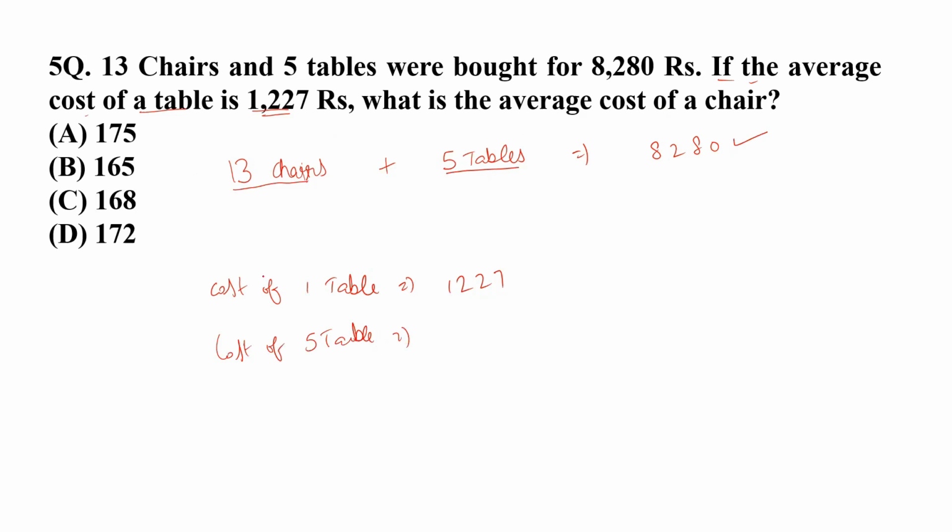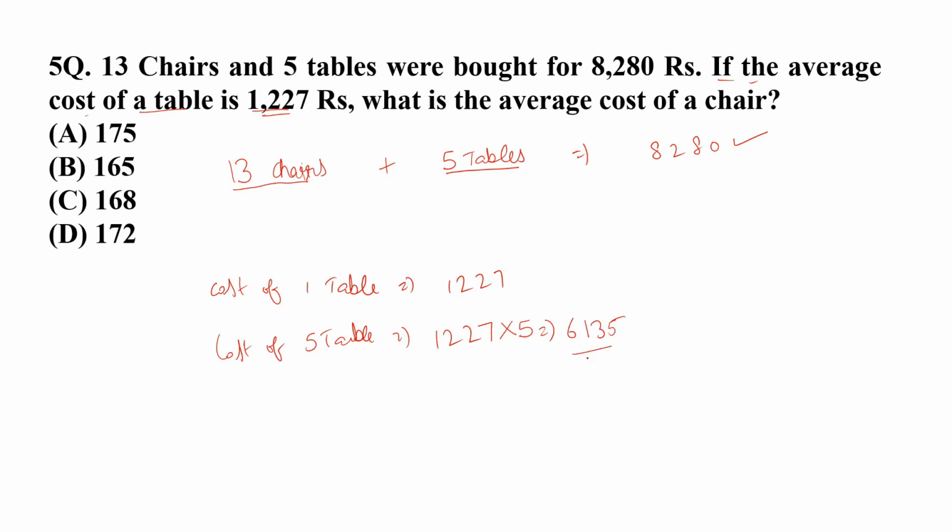So now what I'm going to do, I'm trying to find the cost of five tables. This is very easy to find out because we know the cost of one table, this is 1227. When I multiply this with 5, then I shall get the value of five tables, and that comes to be, let me calculate, 6135.